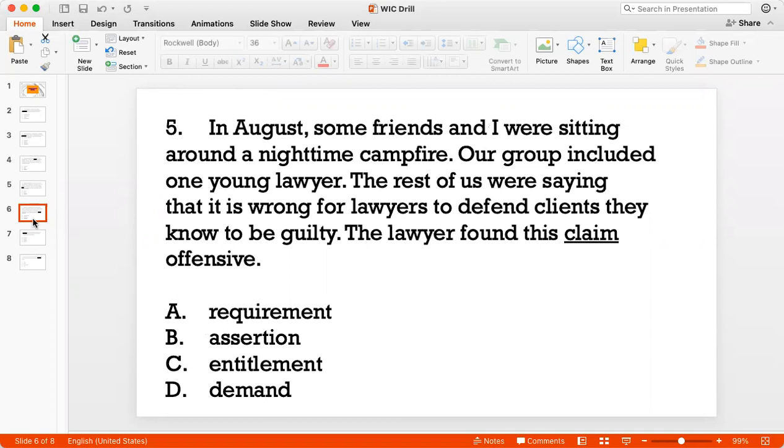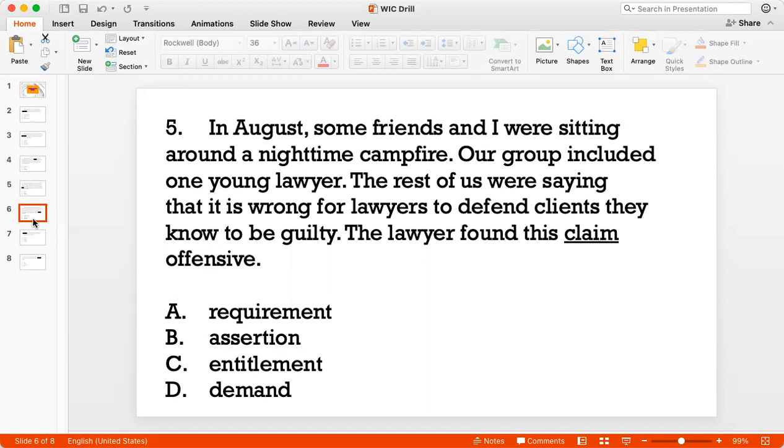The context here is of some friends sitting around a campfire, and there is a lawyer among the friends, and the rest of the people, apart from the lawyer, think that if a lawyer knows that his client is guilty, then the lawyer should not defend him, right? And the lawyer finds this claim, this sort of opinion, offensive. He thinks that that's not how law works.